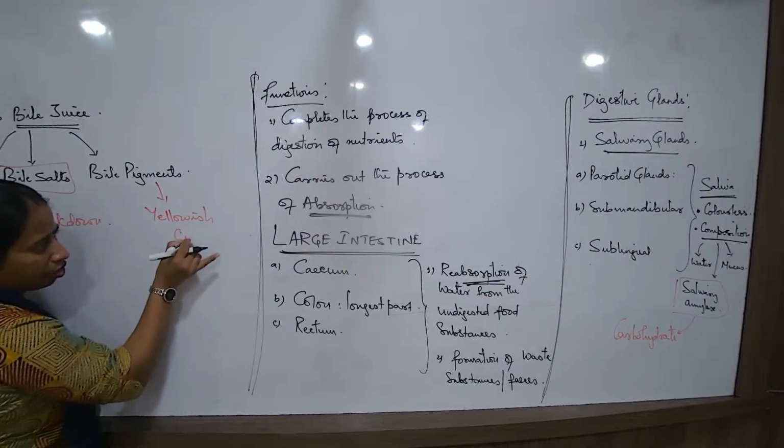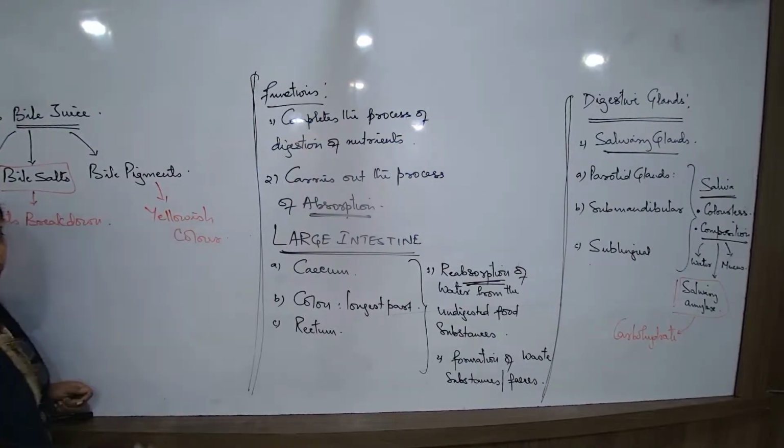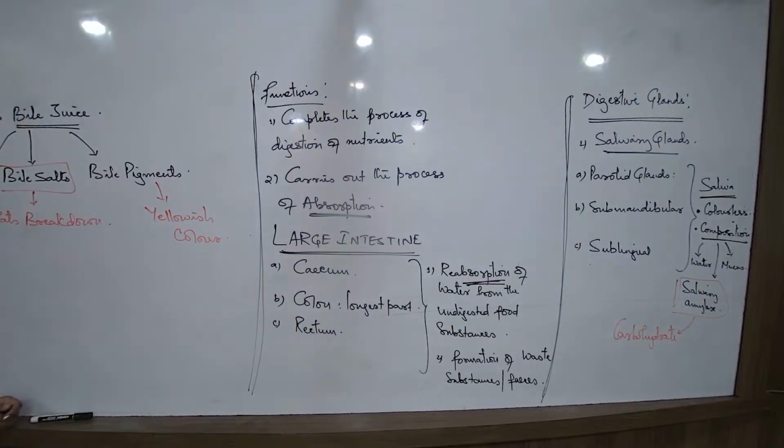So what is the color of the bile juice then? Yellowish. The bile juice is yellowish in color. Why? Because of the presence of the bile pigments. That is the answer that you should write. The color of the bile juice is yellow because of this.